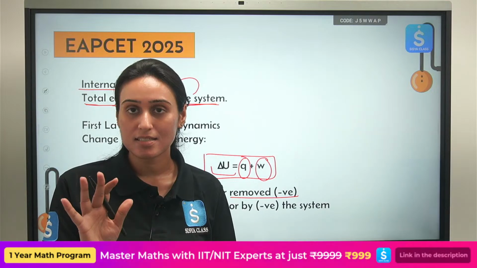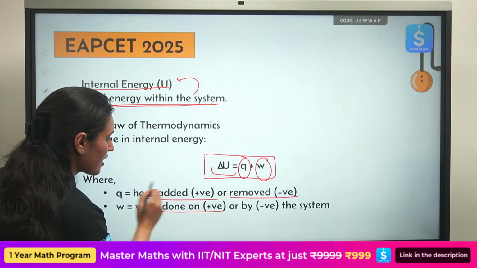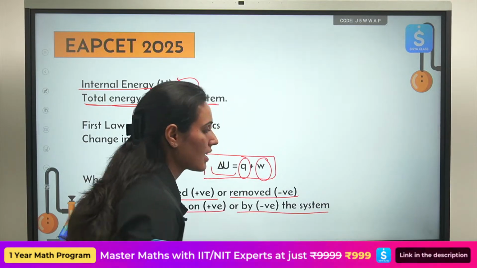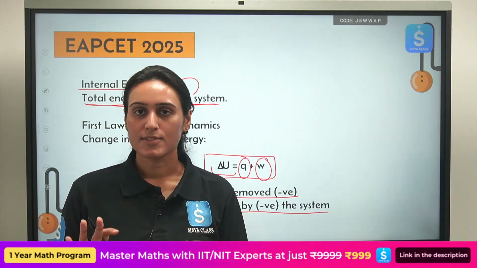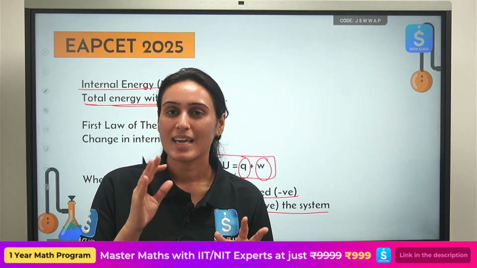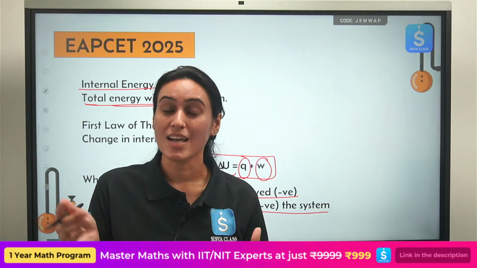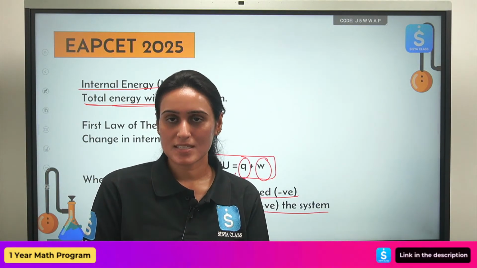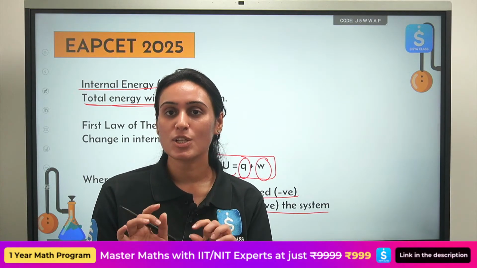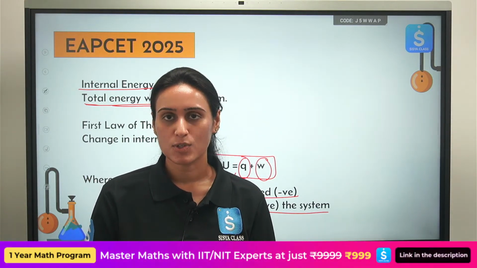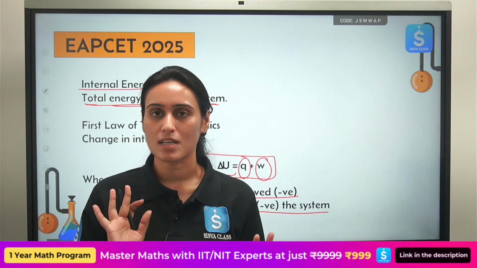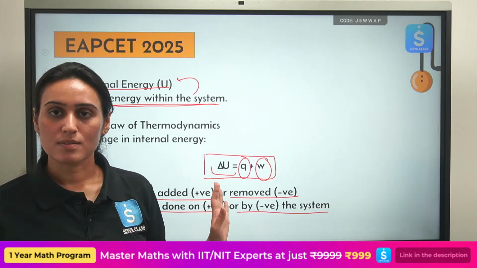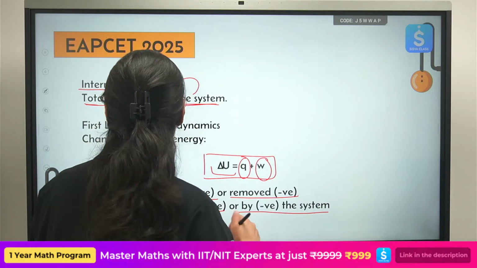Work done on the system, positive. Work done by the system, negative. As simple as that. So heat added, positive. Heat removed, negative. Work done on the system, positive. Work done by the system, negative. So this is the sign convention, and you have to use this information when we solve questions. So please keep this in mind. Memorize it. This is very, very important. Okay, let's move to the next part then.